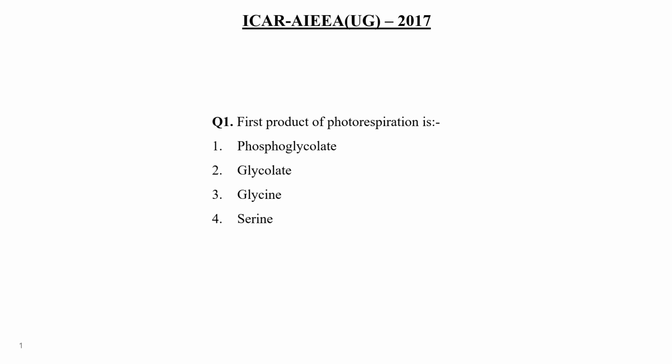Question number 1. First product of photorespiration is phosphoglycolate, glycolate, glycine or serine? Take your time and then tell me the answer.